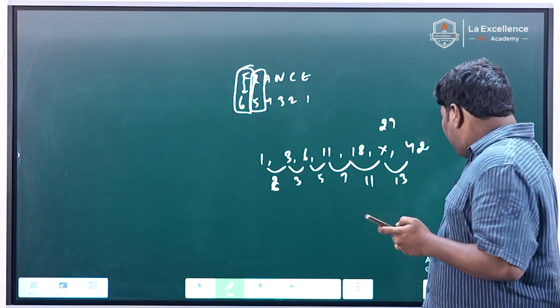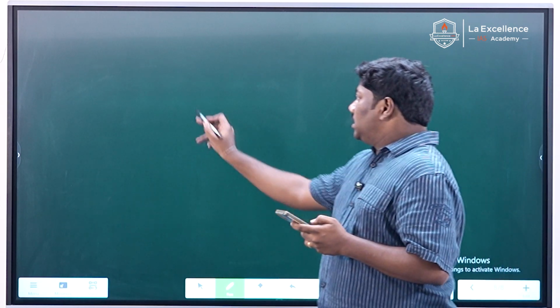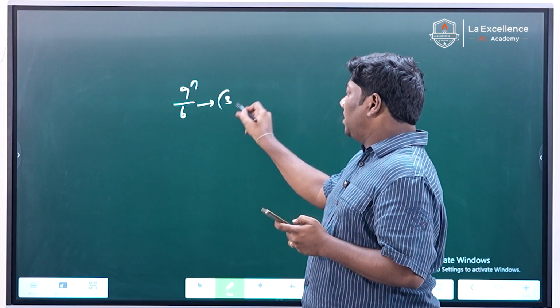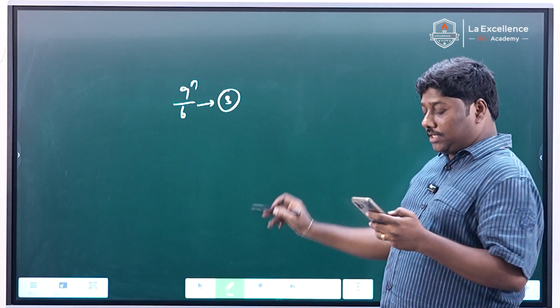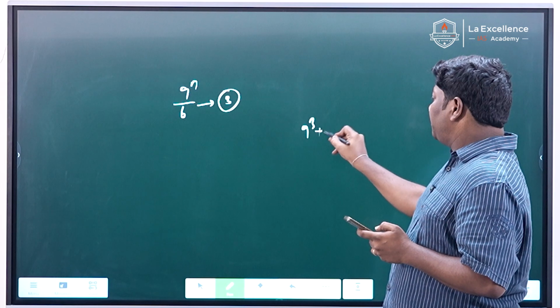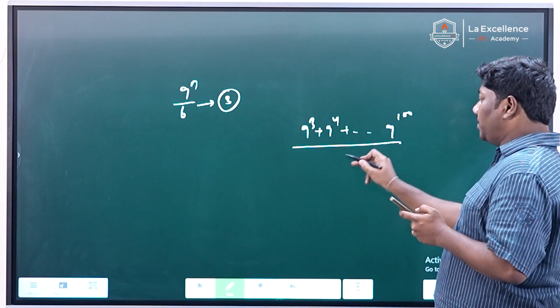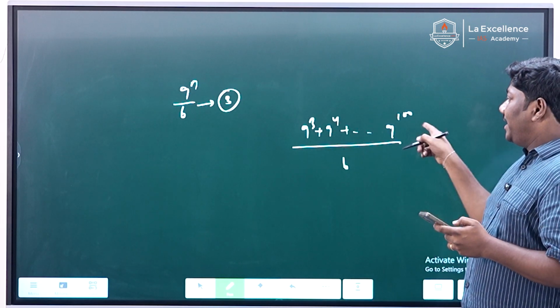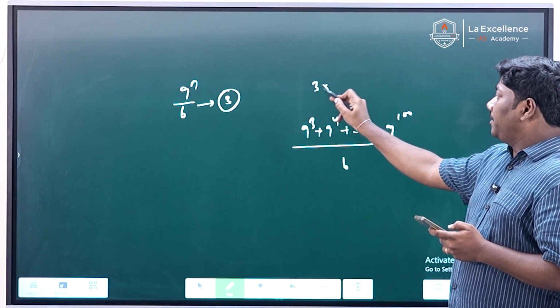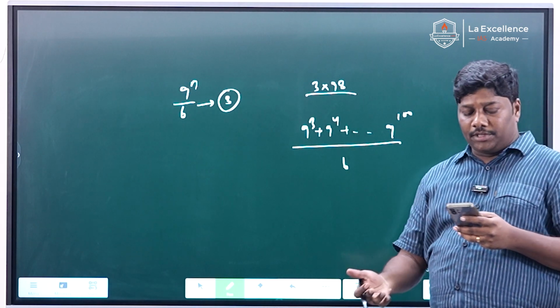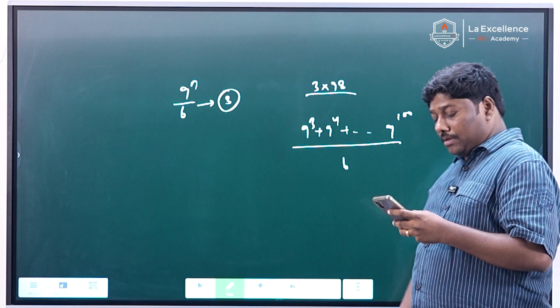And if you know the property that when 9 power n is divided by 6, the remainder is 3. He's asking something like 9 cube plus 9 power 4 plus so on up to 9 power 100 divided by 6, what is the remainder? There are 98 3s. Everything is 3 only. So 3 into 98 is perfectly divisible by 6. Therefore, the remainder is simply 0.